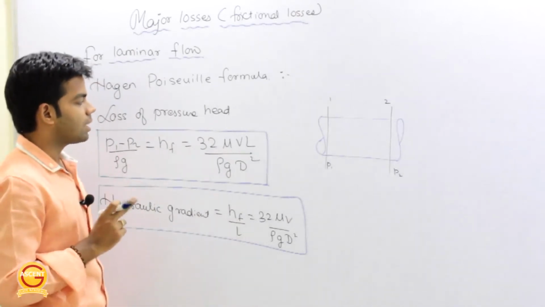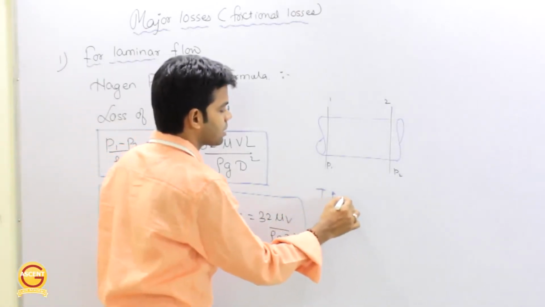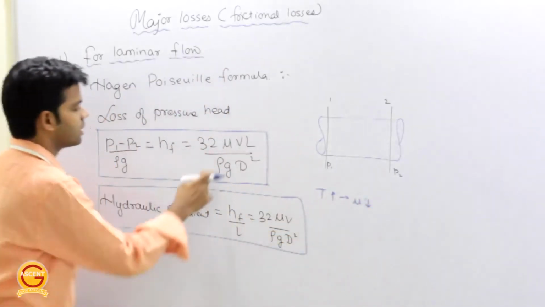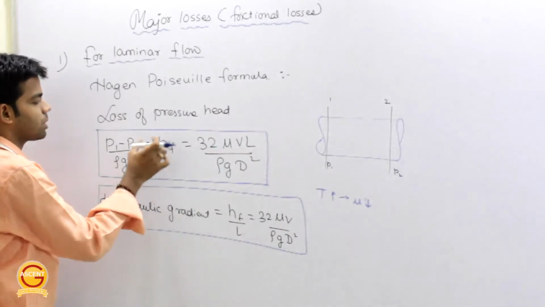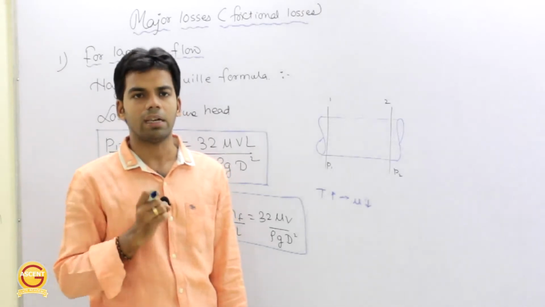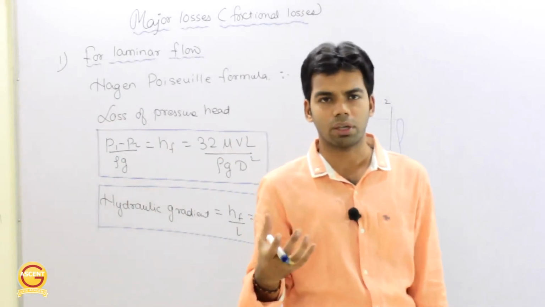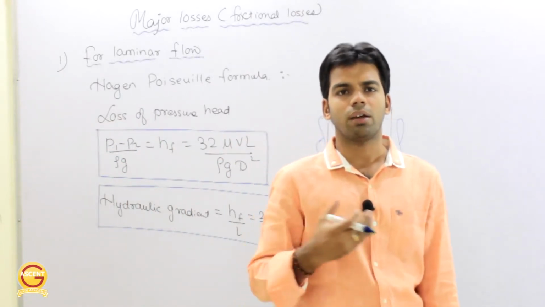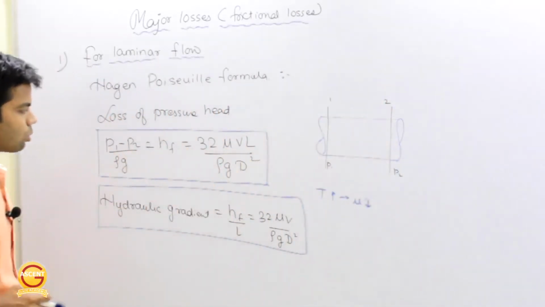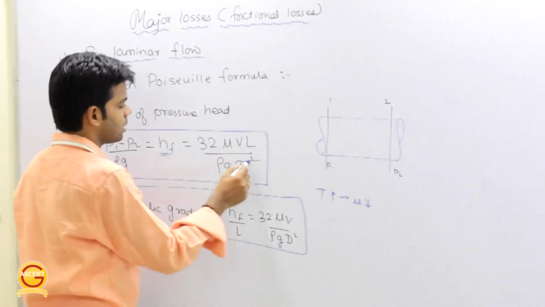First thing. Second thing, as the temperature increases, what will happen? As the temperature increases, mu will decrease, density will decrease, and as mu decreases, this pressure head loss will decrease. So as the temperature increases, loss of pressure head will decrease. So instead of flowing water at normal temperature or instead of flowing cold water, if we flow warm water or hot water, the loss in pressure head will be much less as compared to cold water.